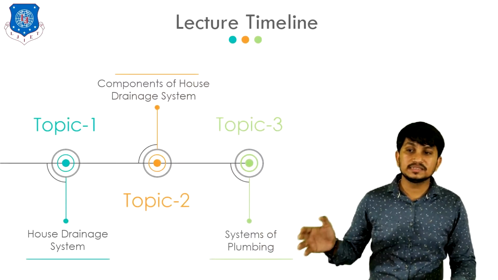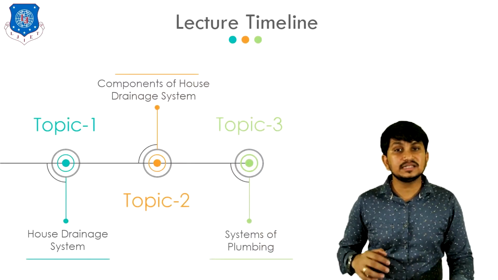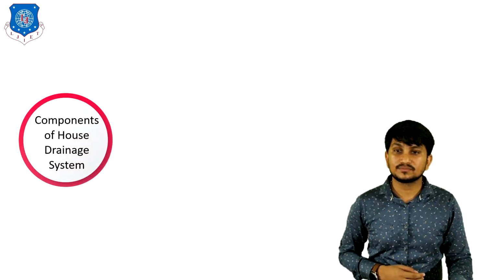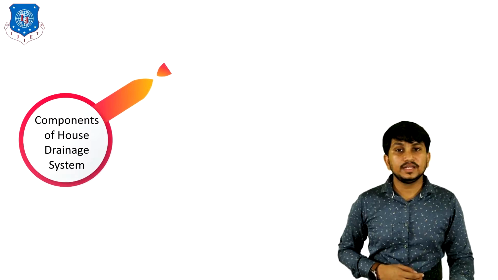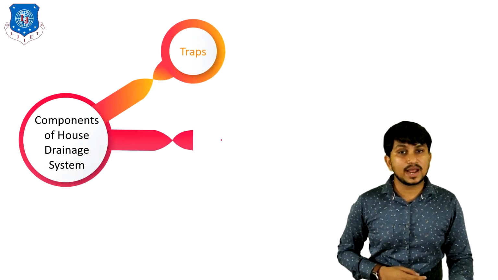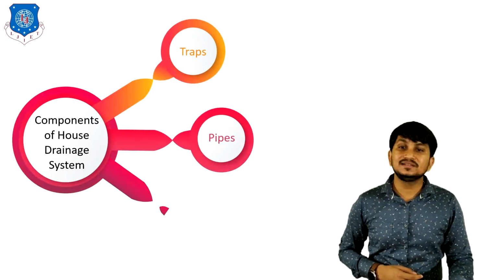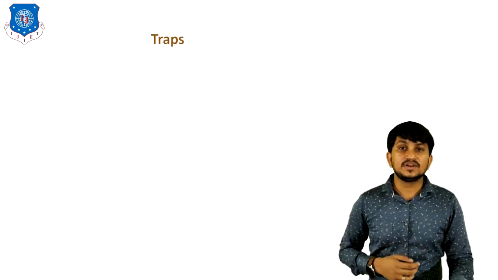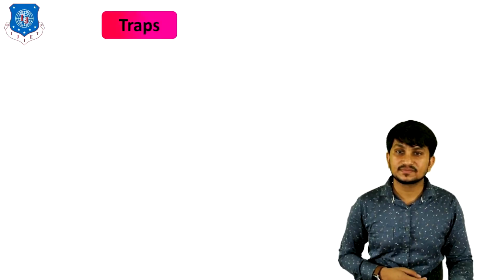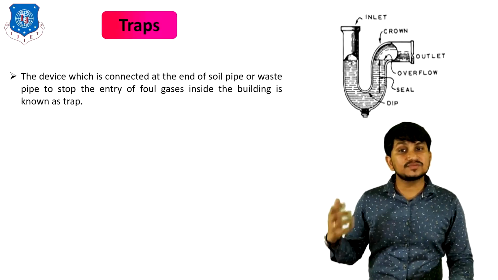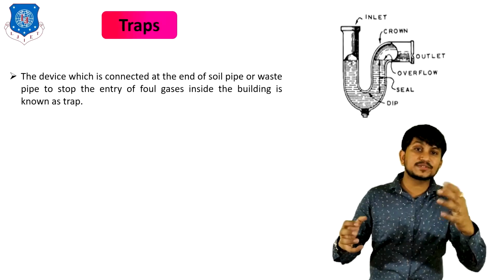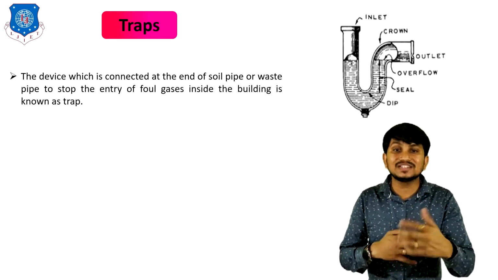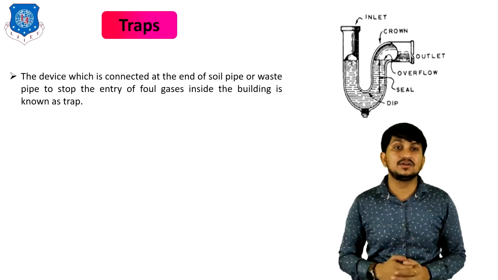Now let's move to the second topic in today's lecture, which is the components of house drainage system, in which first we will discuss traps, then pipes, and lastly we will discuss various sanitary fittings. First is traps. The device which is connected at the end of soil pipe or waste pipe to stop the entry of foul gases inside the building is known as trap.